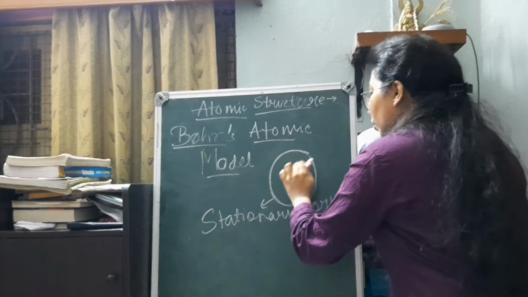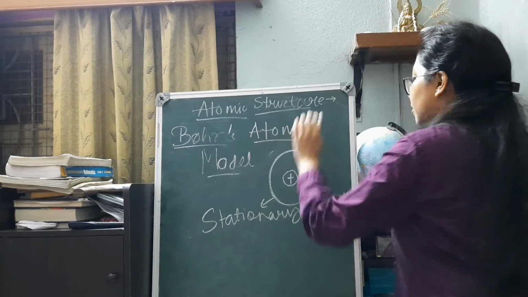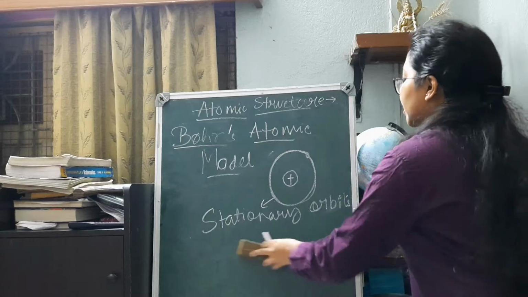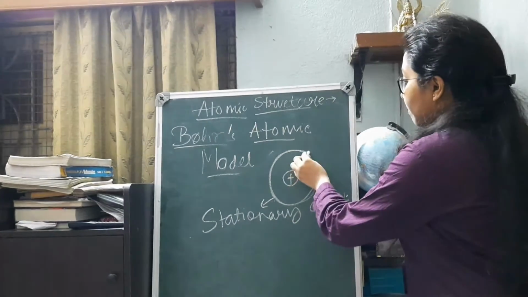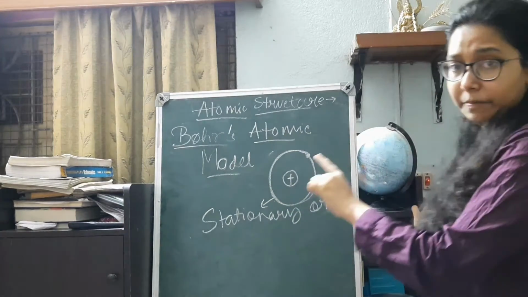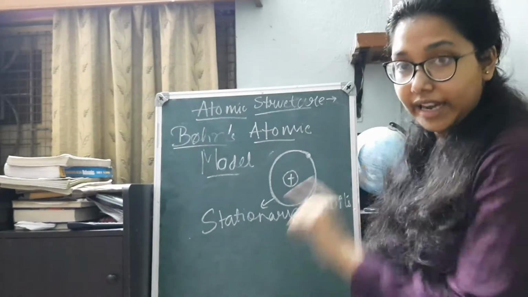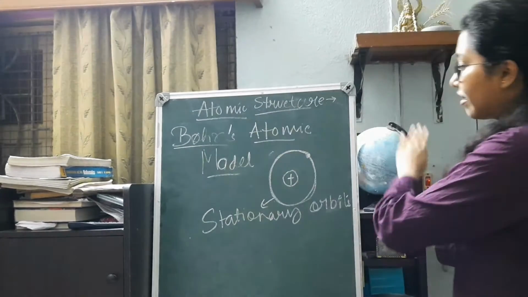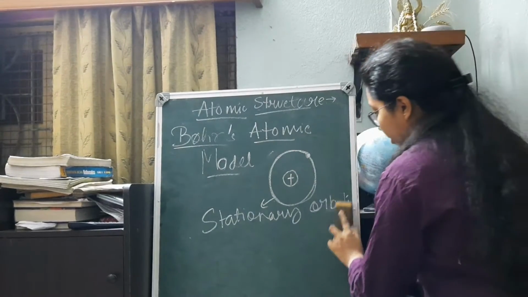There will be no reduction in the orbit size. The electron will be stationarily present in this orbit only. So these are the stationary orbits proposed by Bohr. Because the electron was present in a stationary orbit, the first problem in Rutherford's model got neglected. That is, electrons are in stationary orbits, so there is no bombardment of the nucleus.